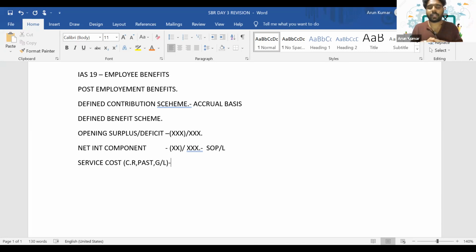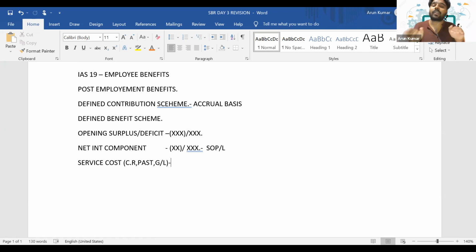Then gain or loss on settlement or curtailment. Settlement means, let's say I'm working with KPMG, now I'm moving to EY. So I have a pension account in KPMG. When I'm moving from one employer to another, KPMG needs to transfer this to another account. So at the time of the transfer, there can be a gain or loss. By settling my account to the other party, due to the market changes, it will result in a gain or loss. Either they have to pay more than what they expect or less than what they expect. So it will result in gain or loss on settlement in the current period. Even that should be included as a part of your service cost.